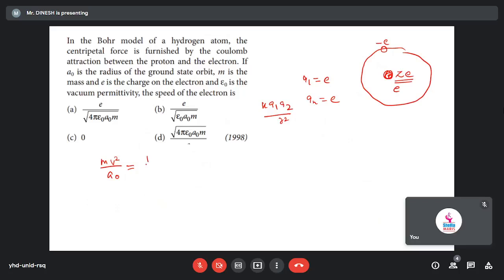So that's why we can write k value as 1 by 4 pi epsilon naught, okay? Q1 Q2 is e square, divided by r square, and r square means a naught square. Now you can find the value of v from this relation. Question is not difficult because all those things are given and we know everything. If we do that, we'll get option A, velocity will be option A. Just a naught will be cancelled. Very simple question. Now we can see the next one.